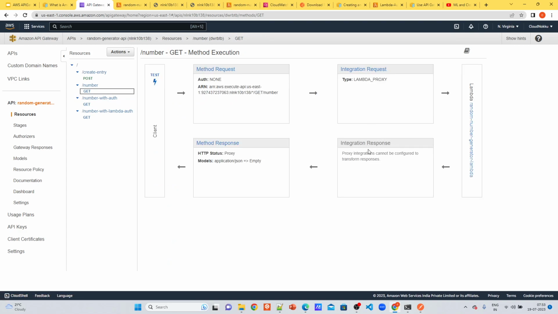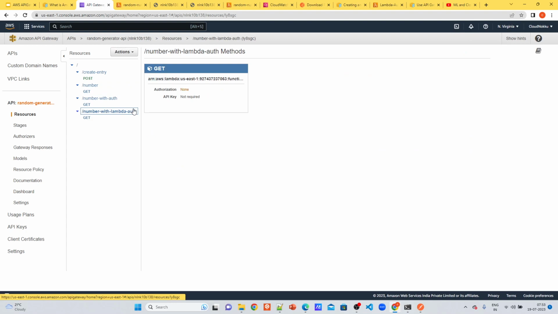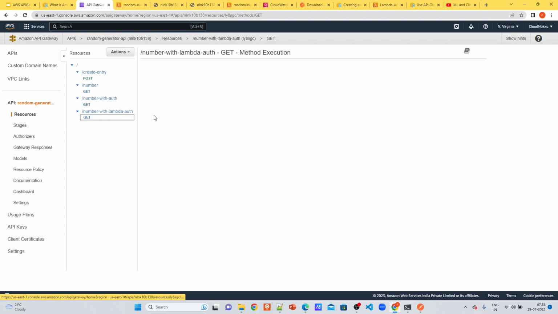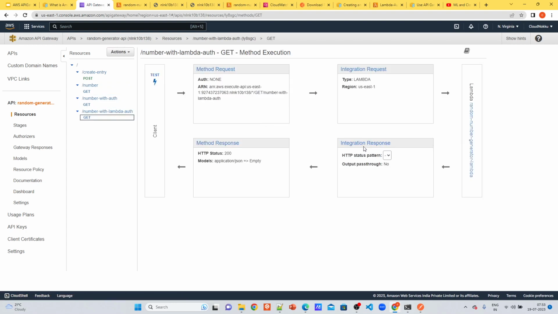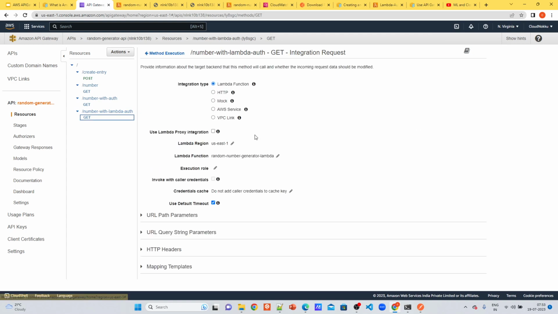Integration response is disabled, but if you see here, duration is enabled. Why? Because I have enabled Lambda proxy, I have disabled. So it's good to have it if we are using the integration with Lambda, because all the input, as it is mentioned, whatever the request will be sent into the Lambda.